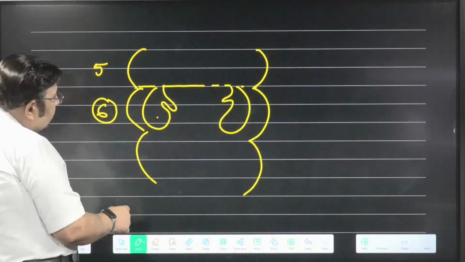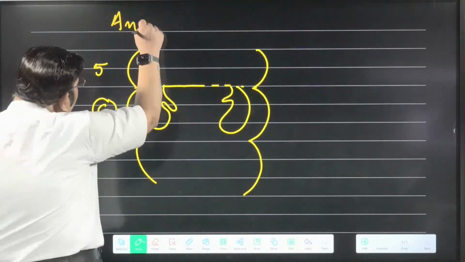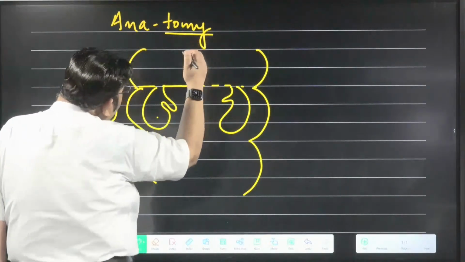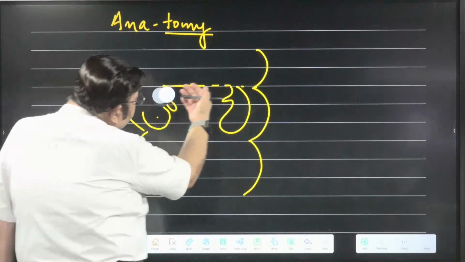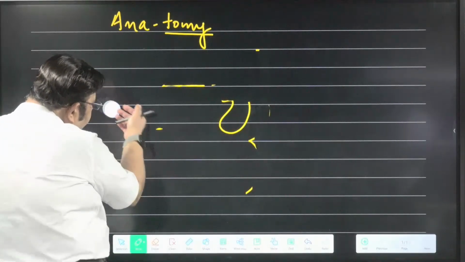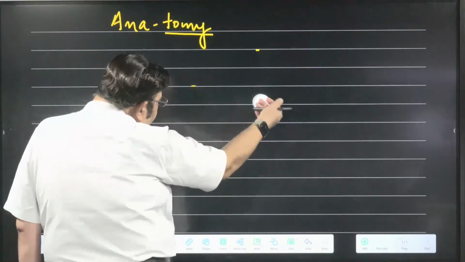Well, let me now start with the anatomy. The word anatomy, ana plus tomy. You know the meaning of tomy? Tomy means to cut. Ectomy is cut and remove. But simply tomy means to cut.